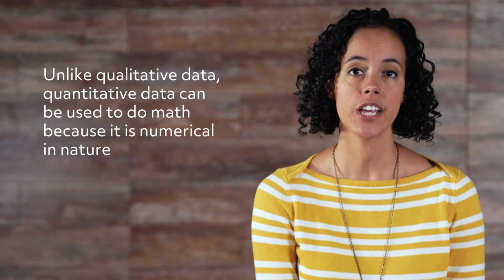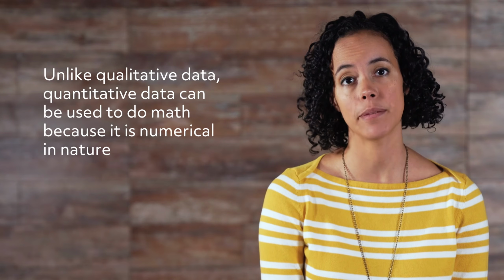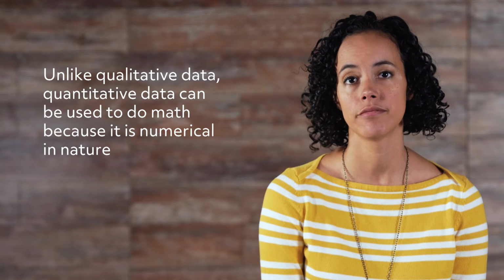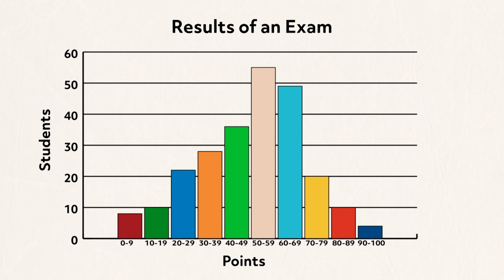Unlike qualitative data, you can do math with quantitative data because it is numeric in nature. For example, what if you're interested in the average AP statistics score of the graduating class of your high school? Gathering reliable data may be the trickiest part of your study, but a histogram can relay trends in the results with precision. A histogram resembles a bar graph, with the exception of spaces between the bars.